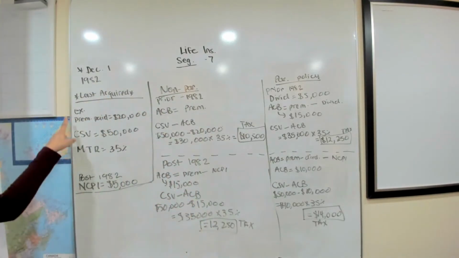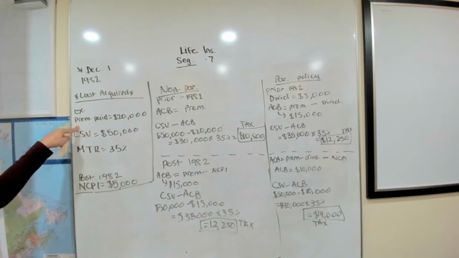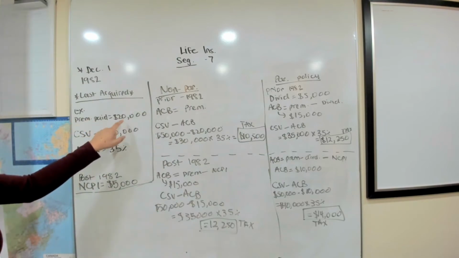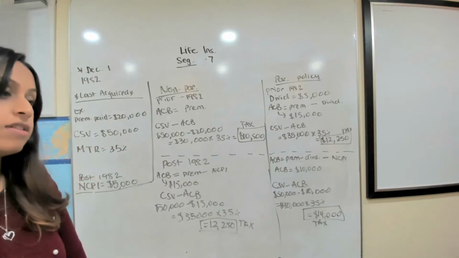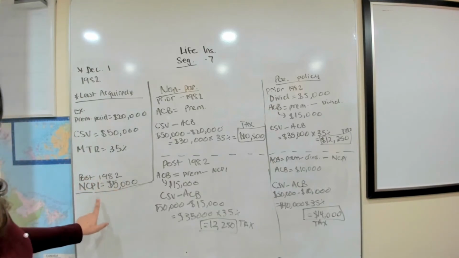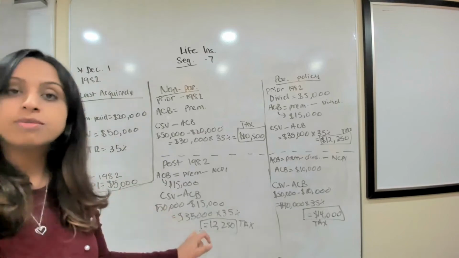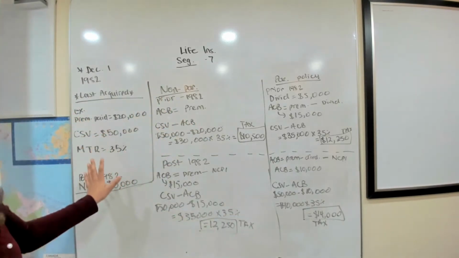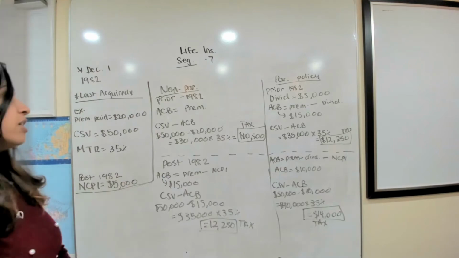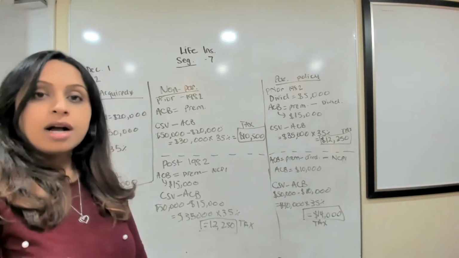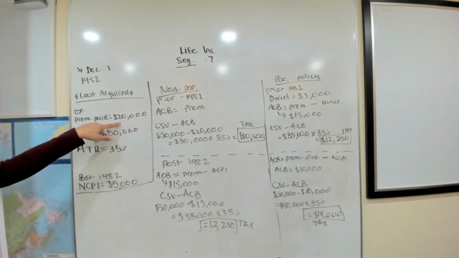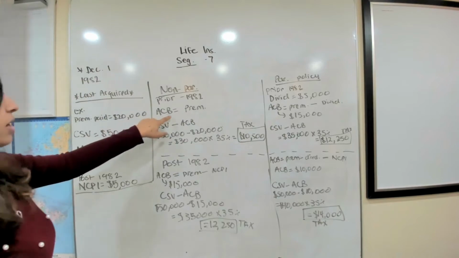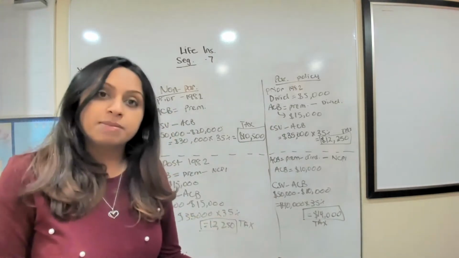So we have the numbers here for our example. We're going to say the premiums that we have paid is $20,000. The cash surrender value of our policy is $50,000. The MTR, which is our marginal tax rate, is 35%. And after 1982, we're going to need the NCPI, which is going to be $5,000. So these are the numbers we're going to use, okay? So if we're trying to figure out our ACB for this example, it's just the premiums paid, and I've already told you the premiums we've paid is $20,000. That means our ACB in this example is simply $20,000.